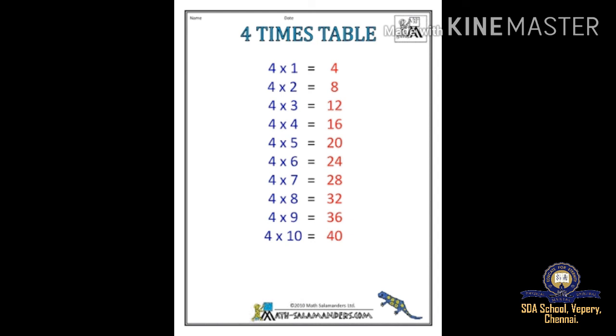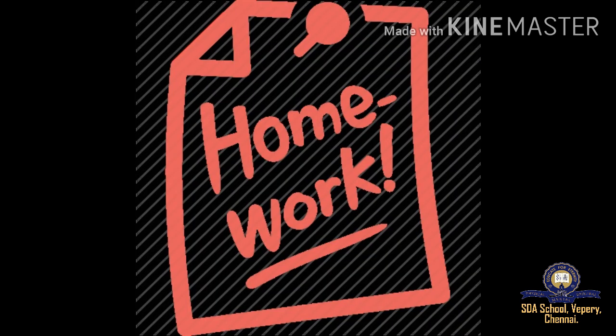We completed the first lesson, and this is your homework. Page number 1 to 7, you have to finish all your exercise work. Okay, you have to buy the books from the school. Then finish it and tell me. The number names 11 to 20 you have to practice and write 2 times. And the tables also you have to learn and write 2 times.